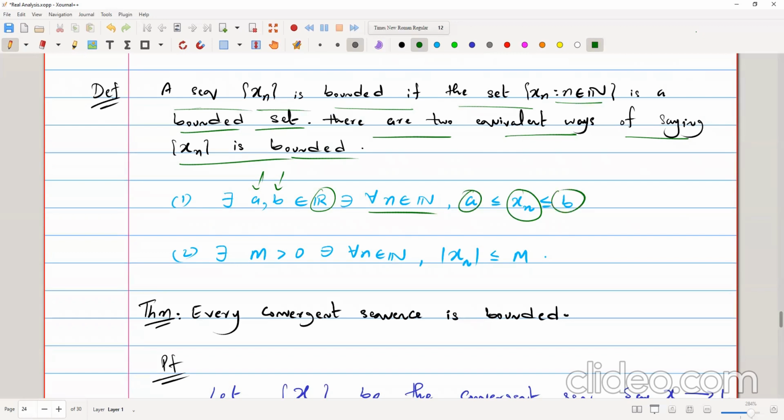And also we can say that there exists some number M greater than 0 such that for all n belongs to N, the mod of xn is less than or equal to M, which again implies that xn is between negative M and positive M, because it's in the mod.